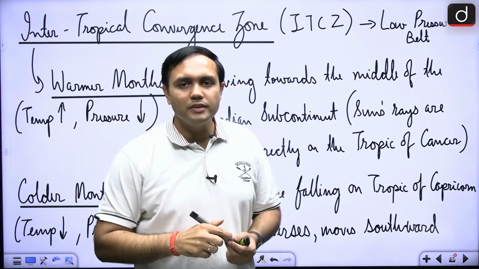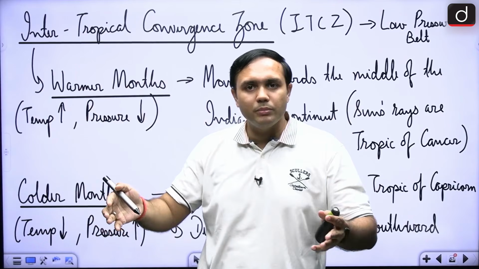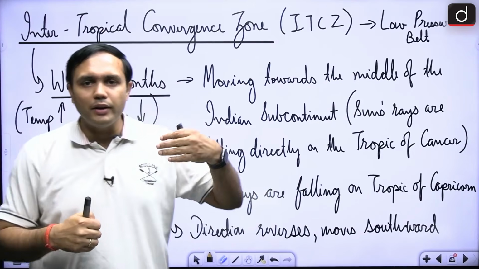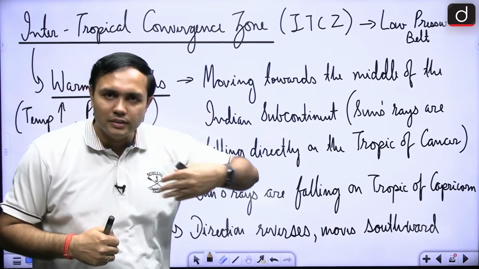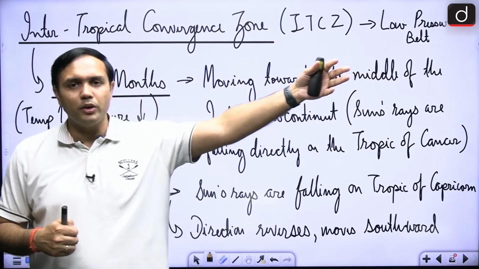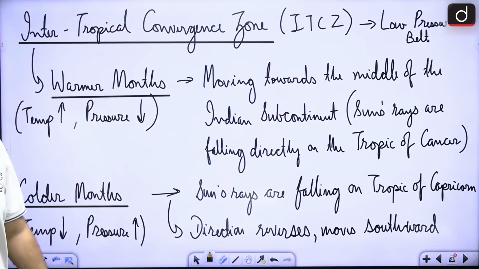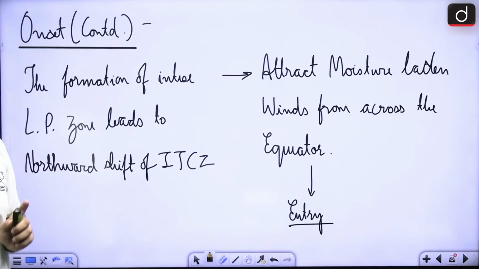Next important aspect is that the Tibetan plateau is also getting heated up, right? So it is also attracting a lot of winds. So intensity is also increasing. And finally, during the winter months, it is going towards the Tropic of Capricorn or below the equator, then it is retreating from the Indian landmass. All right. So this is a very important aspect.